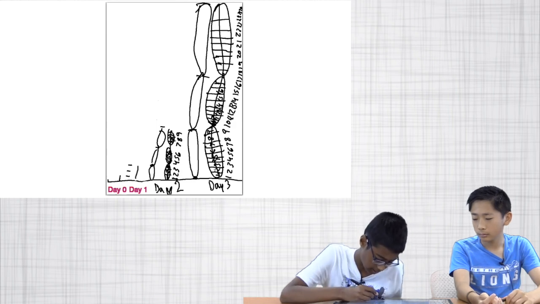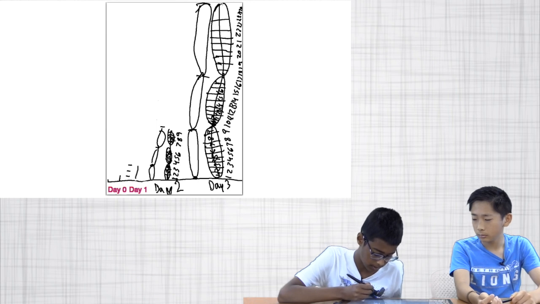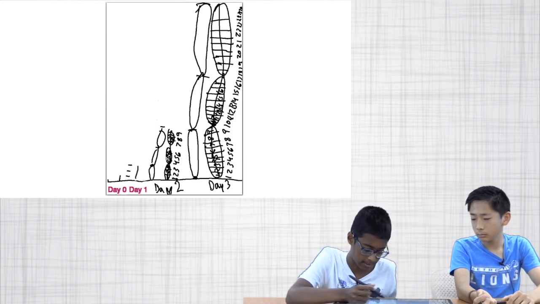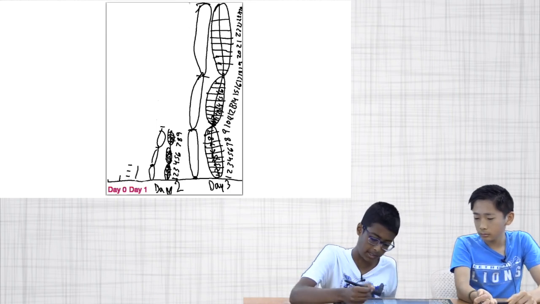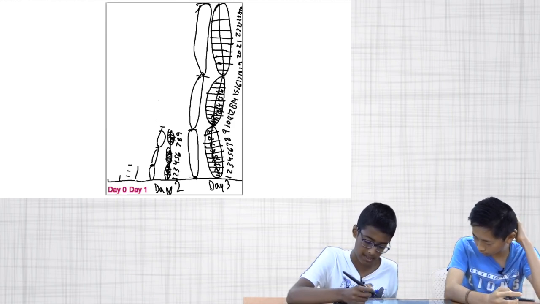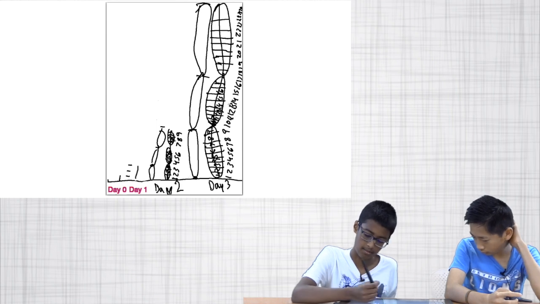These are all these tiny sections. And how do you know it's going to be 27? Because day 2 we figured out was 9 times bigger, and so day 3 is 3 times bigger than those 9 times bigger than day 0, which is 3 times 9, which is 27, and we get 27.